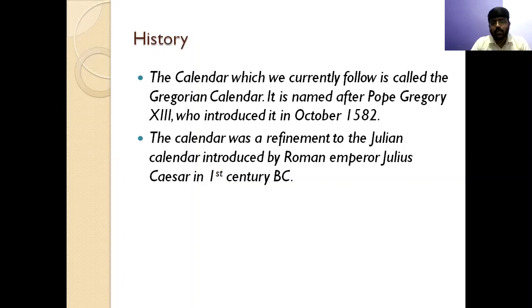Then there was some modification that was done later on, some refinements had been done to this calendar, this Julian calendar. And finally, the most perfect calendar was introduced by Pope Gregory XIII, and he introduced this calendar in 1582. So this calendar is known as the Gregorian calendar. So nowadays, the calendar that we have been using is actually the Gregorian calendar, and it was previously known as Julian calendar because Julius Caesar had introduced it.